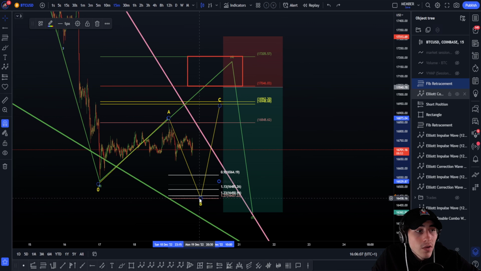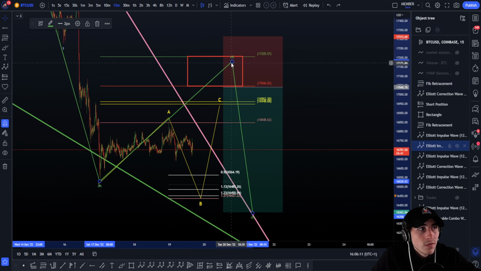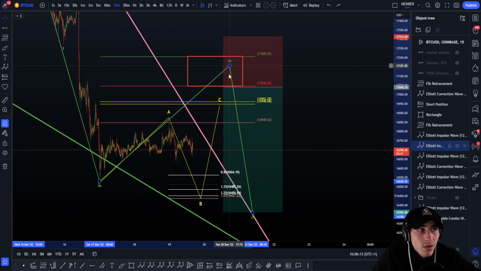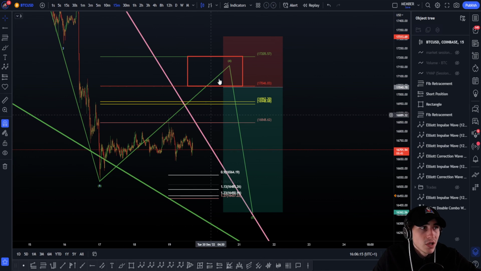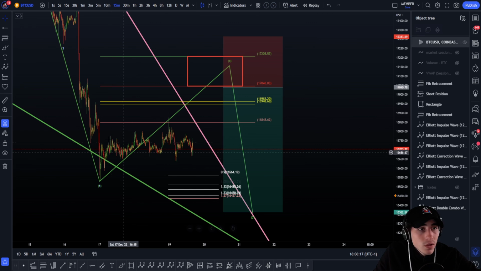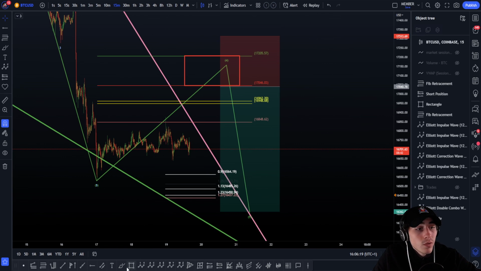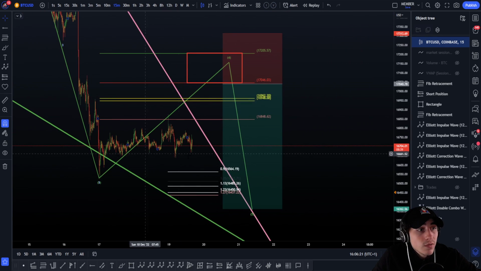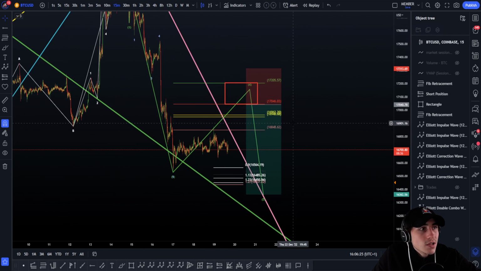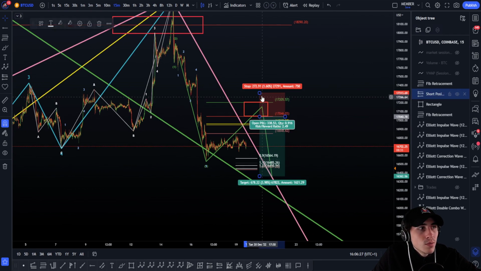Okay, now if we do not hold this, just look for a continuation and for a wave 1 2 3 4 5 impulsive, and so the wave 4 was in. Okay, simple as that. And if we do not take the low but get the rise, you know exactly what to look for. If we go more down, you know what to look for. If we push high, you know what to look for. If we're sideways, just wait to see if we take the low or push high, clearly. Okay, simple as that. So this is what we can plan at the moment.